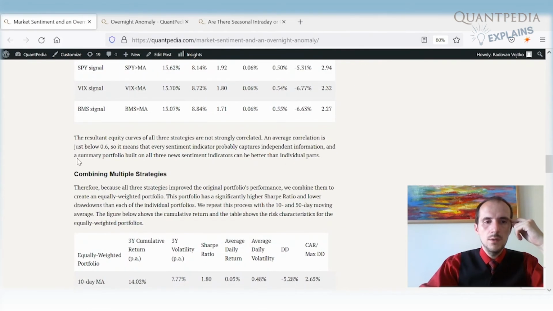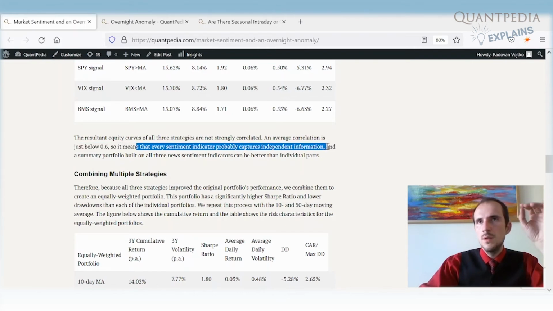We can combine all three strategies together because the average correlation is just below 0.6. It means that every sentiment indicator can probably capture different embedded information. That is often the case, so it makes sense to use multiple sentiment indicators and to mix them together because not all of them capture the same information. So we can improve when we diversify between multiple sentiment indicators.